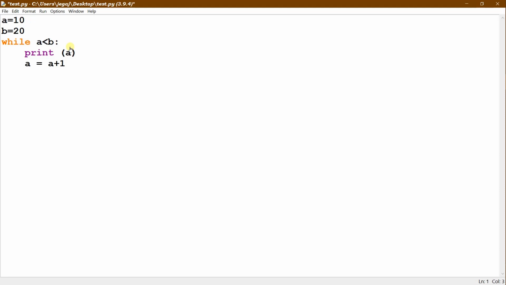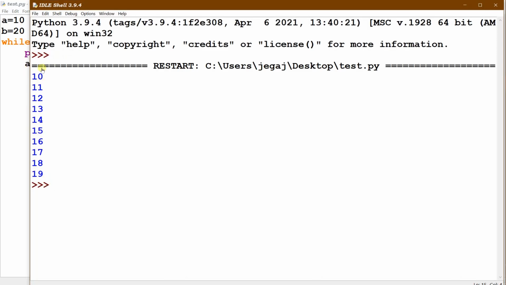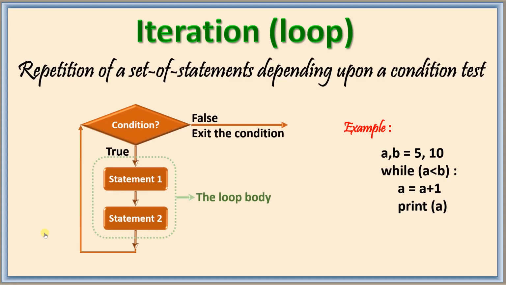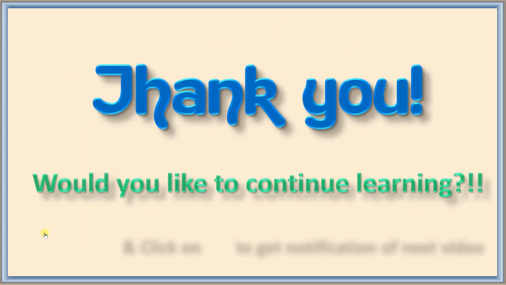If I remove this and then 10, a is less, until 19 it will do. It is not even equal to. Let us check. So when it becomes 20, it is no more lesser than b, so it stops. Students, I hope it is very clear for you. We will meet in the next class. Until then, bye.